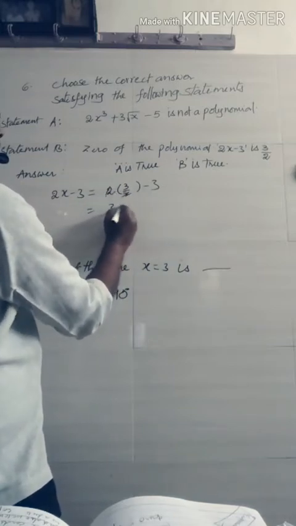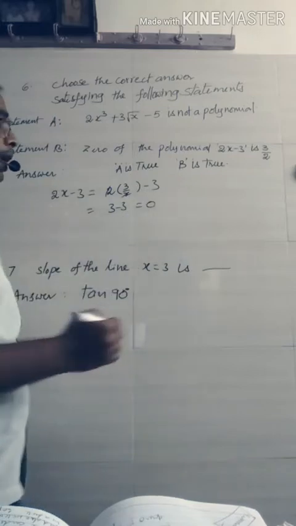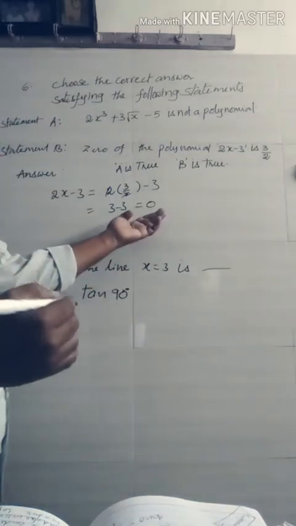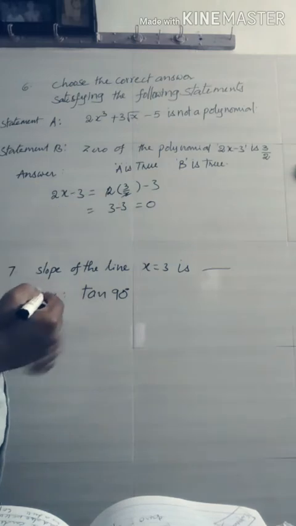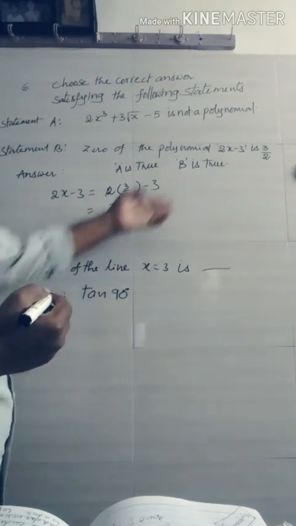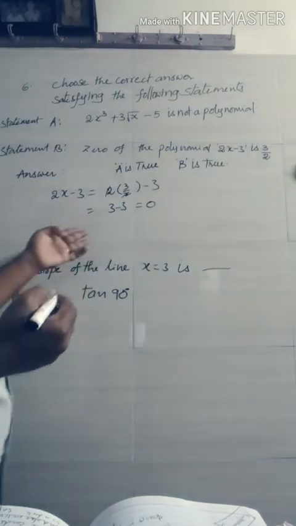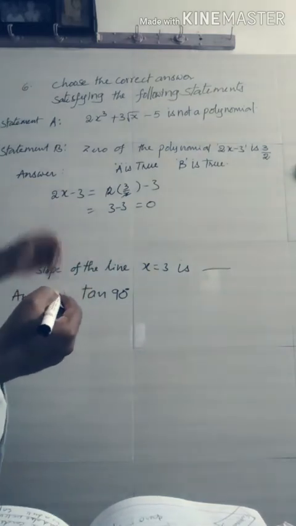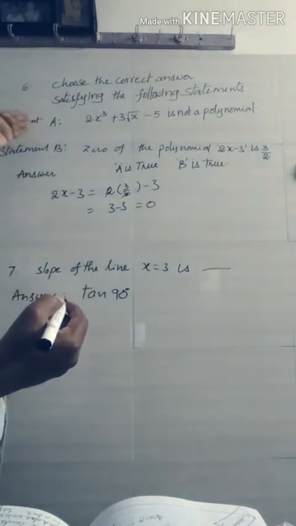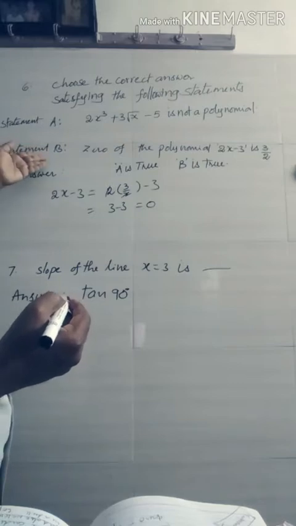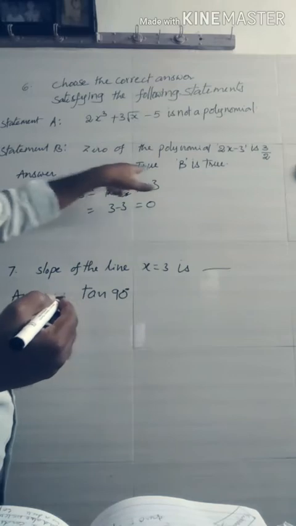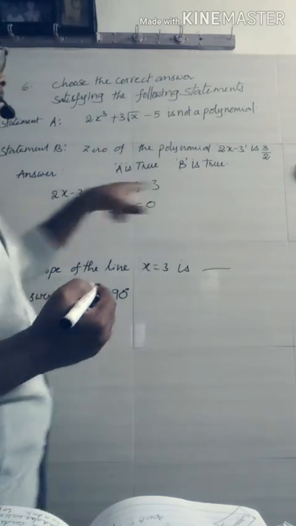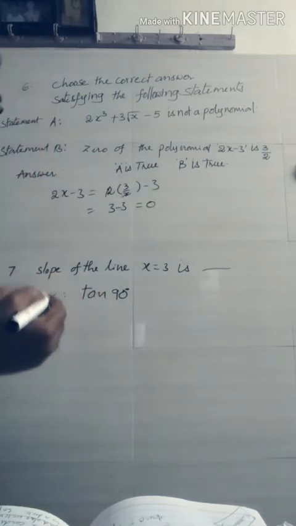Here 3 minus 3 is equal to 0. When we substitute the x value 3 by 2, we get 0. That means 3 by 2 is a zero of the given polynomial. That means statement A and statement B both are true. So the answer is A is true and B is also true. You may correct this one.